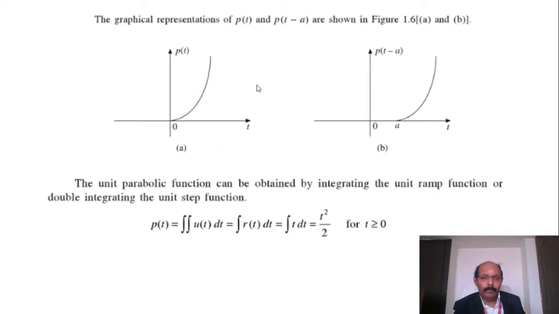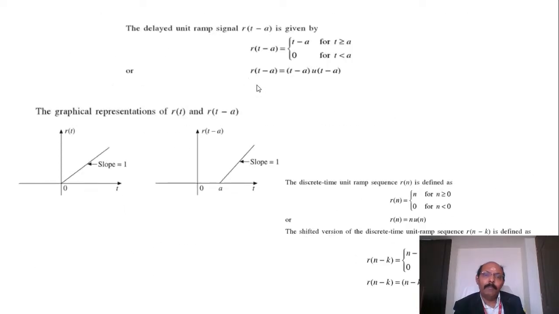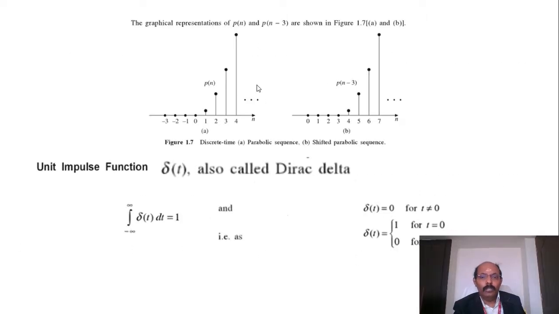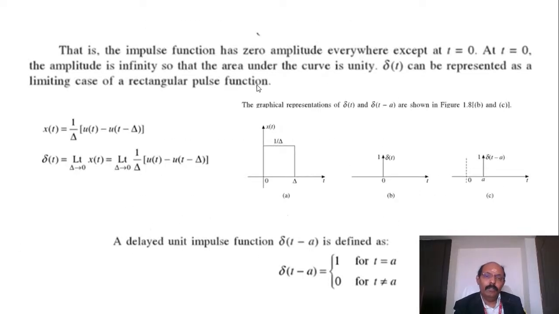So I explained the step, ramp, parabola, and impulse functions. Up to this, I conclude the basic different types of signals.